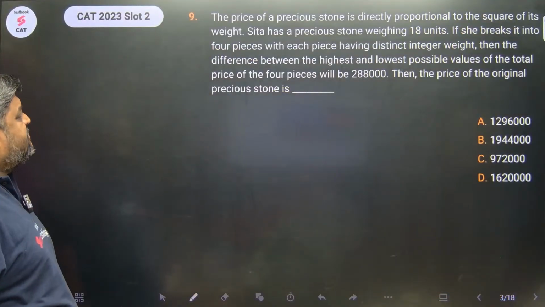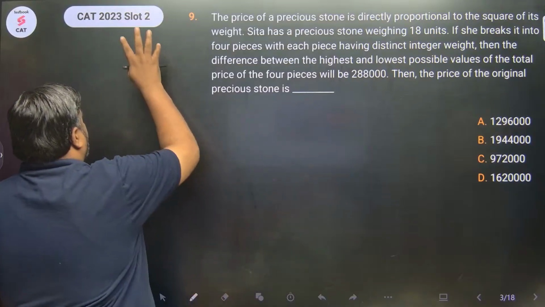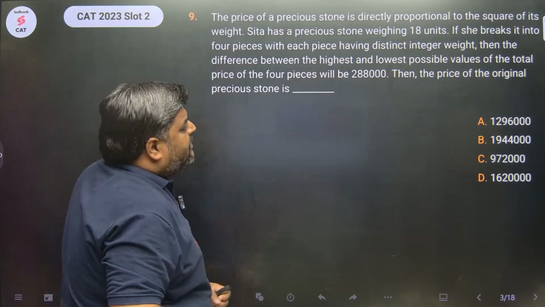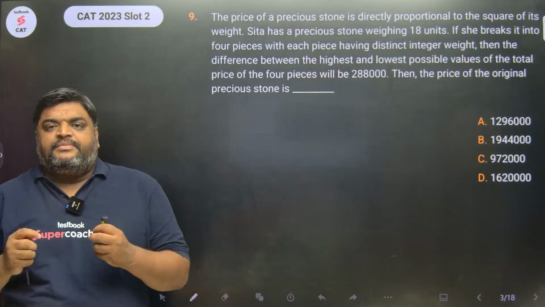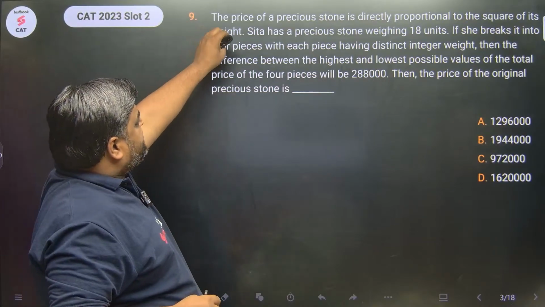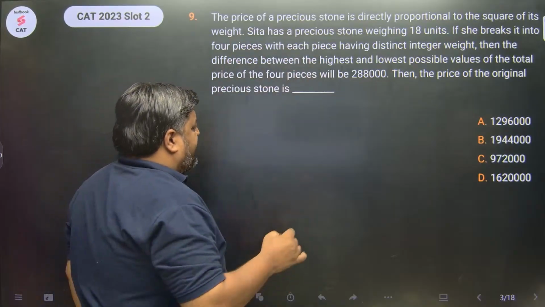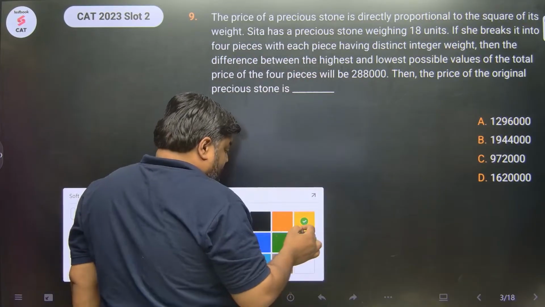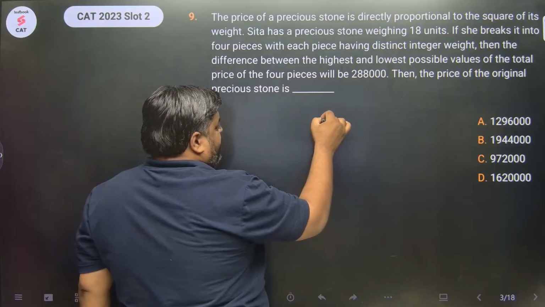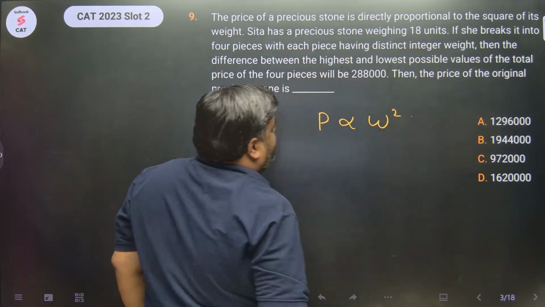Let's start with the first question for the day, but 9th question of CAT 2023 QA slot 2. This question comes from proportion. क्या है question? So the question says that the price of a precious stone is directly proportional to square of its weight, right?